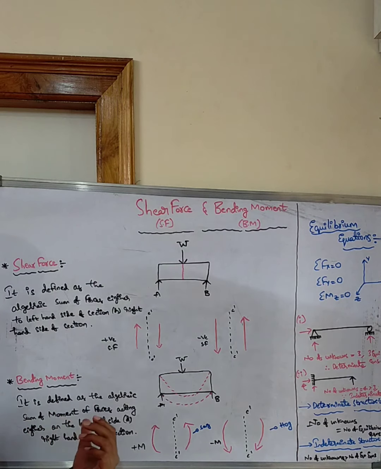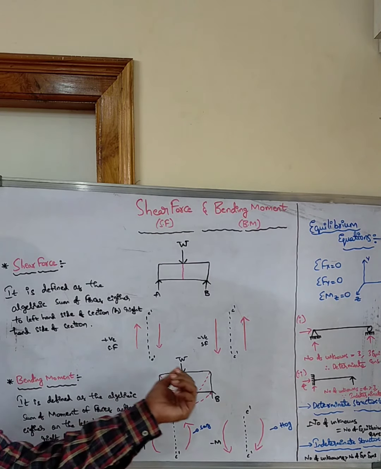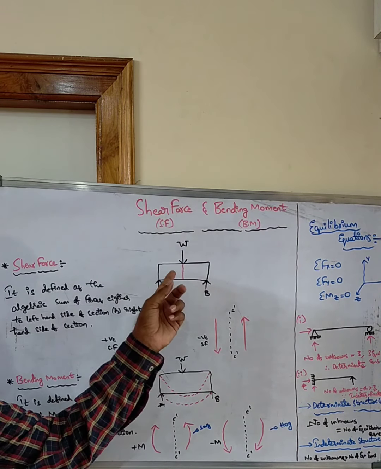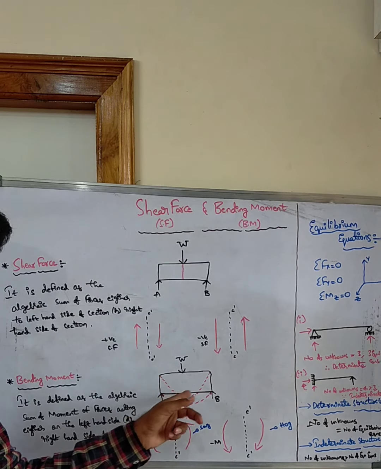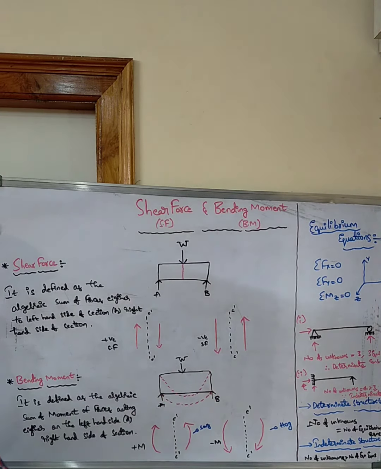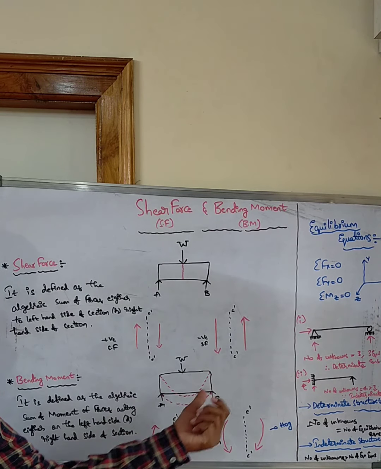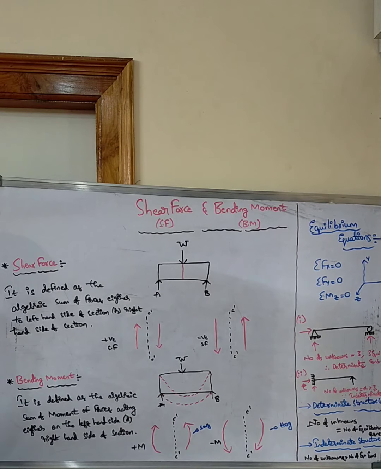And what is bending moment? Due to this load, the beam not only shears but also may be subjected to deflection. Due to this load, the beam may bend. There will be bending action. So the beam may deform. This is nothing but bending moment. Due to this deformation, a moment occurs.